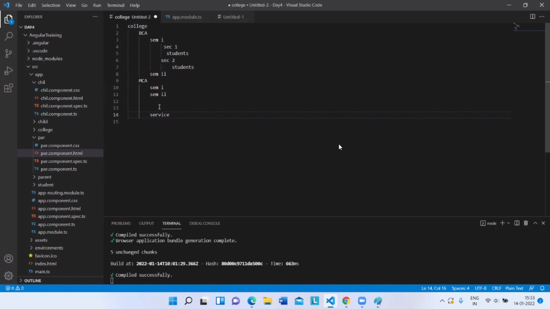That is one thing you need to remember: whenever you are using a service, it will be available for the lifetime of the app. I'll come to that point later, what the lifetime of the application is.